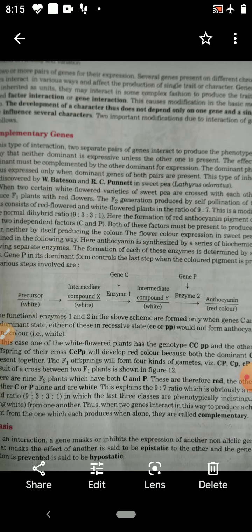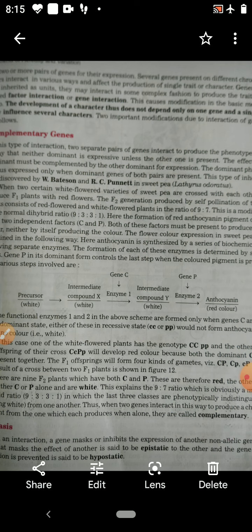So this is called gene interaction or factor interaction. This is responsible for the modification in the basic Mendelian ratio.